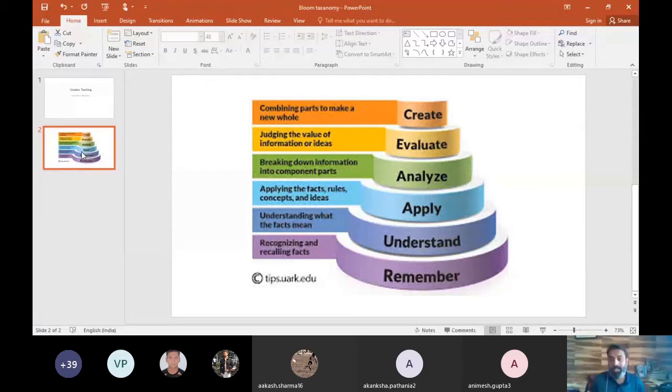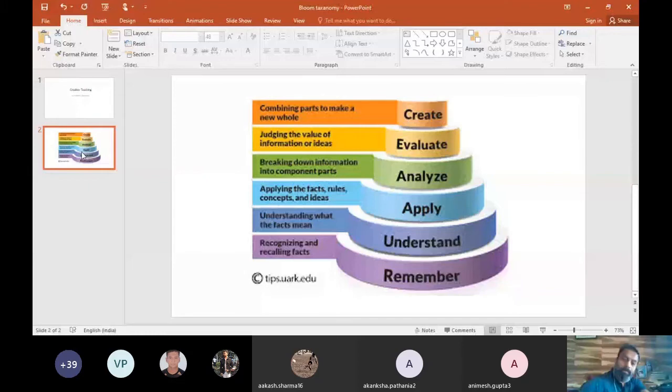Whatever is being trained, whatever is being taught, they are not able to apply in the match. The major reason why they are not able to apply is they have not understood the concept because they don't remember it.